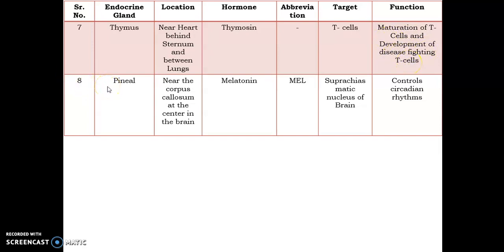The last gland is the pineal gland. It is also called the third eye. This gland is situated near the corpus callosum at the center of the brain. It secretes a hormone called melatonin. It acts on the suprachiasmatic nucleus of the human brain, and it controls the circadian rhythm.